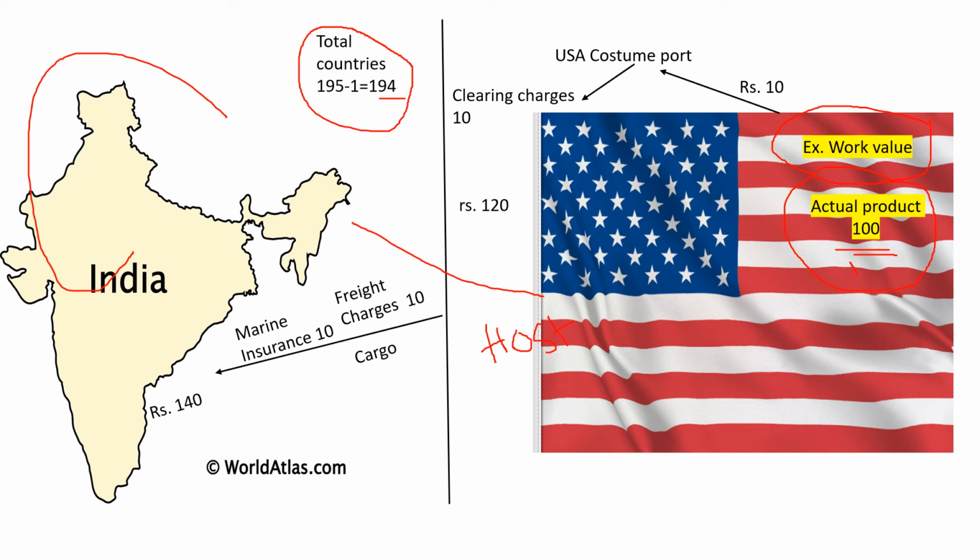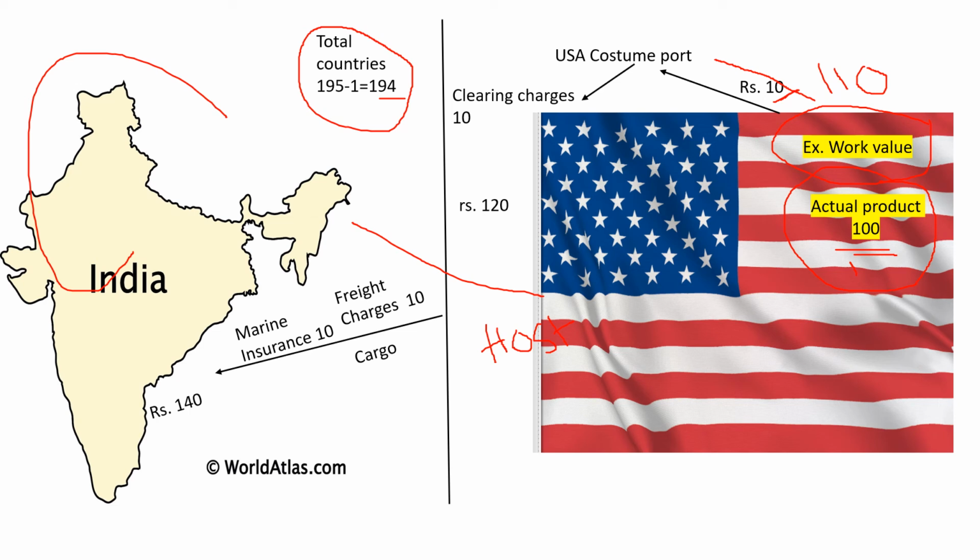From the USA, whenever any product is imported to India, it will first come to the custom port. Whenever any product import or export takes place, it will first come to the custom port and then from there it will be transferred. So here the actual price is rupees 100. When it reached the custom port, the charges for reaching there are rupees 10. So the product value became 110 from 100 with custom charges.